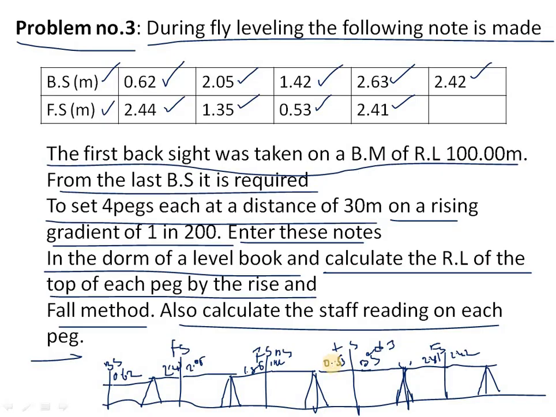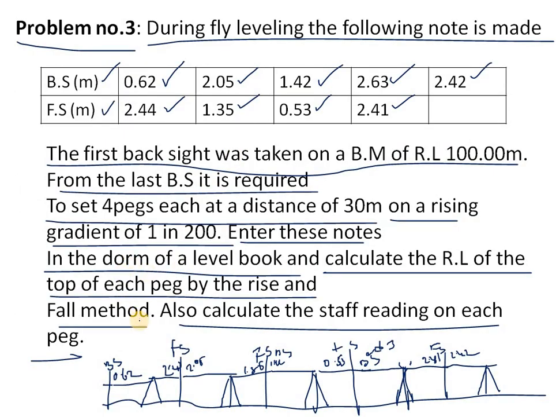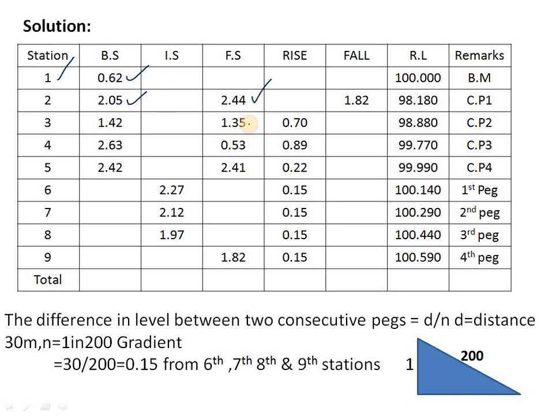So like this the fly leveling will be done. So in station 1 you can see back side 0.62 and FS will be 2.44. So as per our diagram we can see here 0.62, 2.44. Okay, again 2.05, 1.35, 1.42, 0.53, 2.63, 2.41. So the last will be the 2.42. So we are getting the IS size. This is from the calculation of the rise and fall method, 4 pegs.